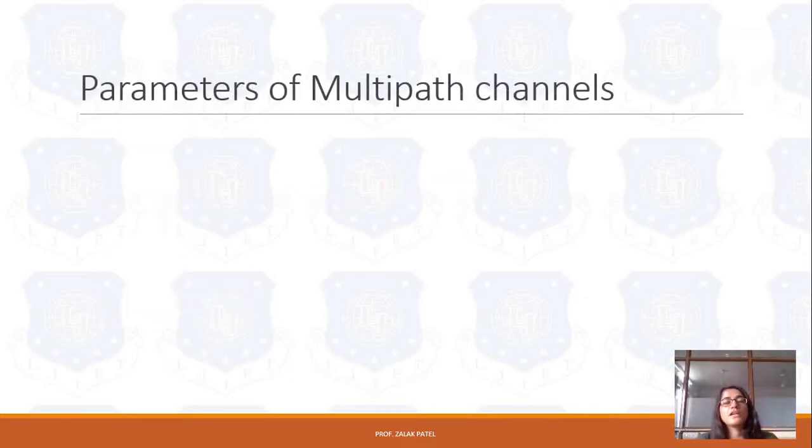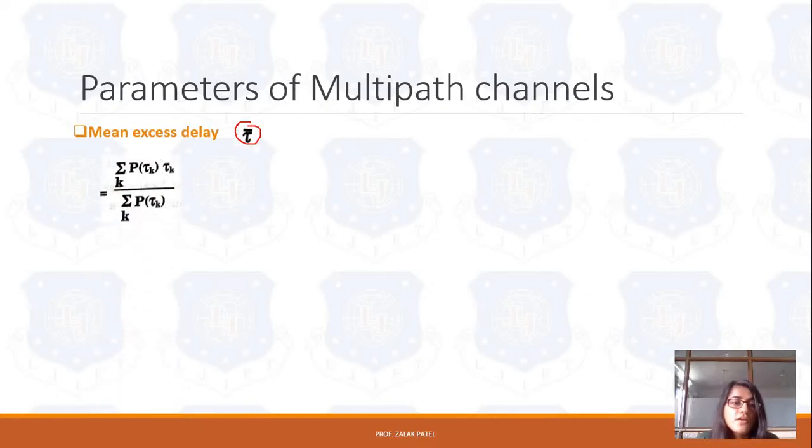Now let's consider the parameters of the multipath channel. We already considered different delay spread factors, that is RMS delay spread, first arrival delay. Now let's see how we can calculate those parameters. The first parameter is our mean excess delay. Mean excess delay is denoted by tau bar, and it is given by the equation sigma over k of power P of tau k, the power as a function of time tau k, into tau k, divided by the total power level, that is sigma of power level.